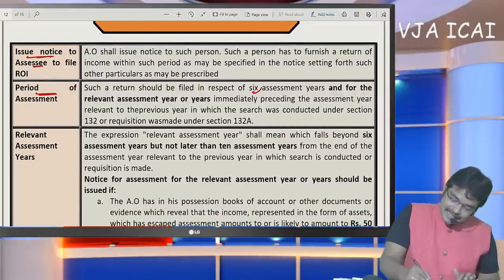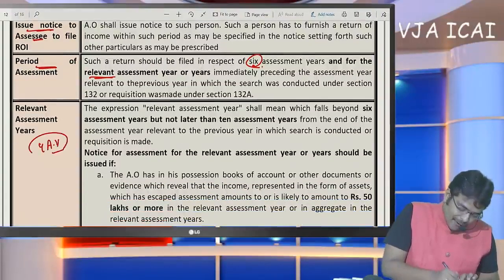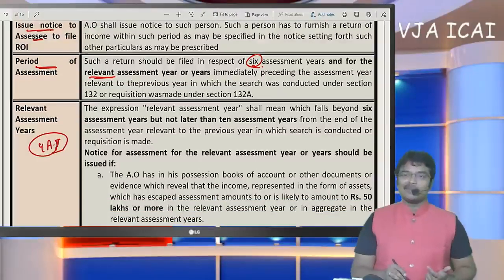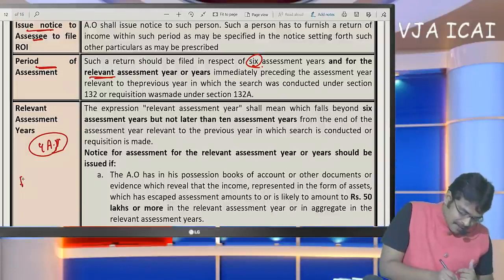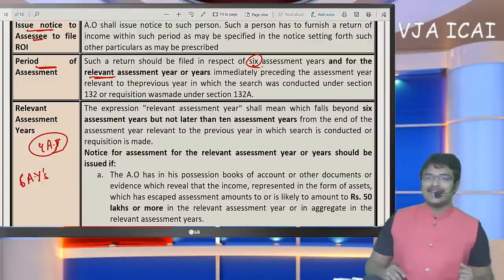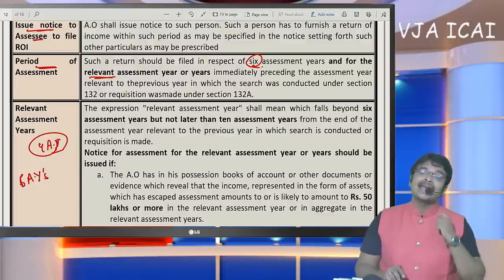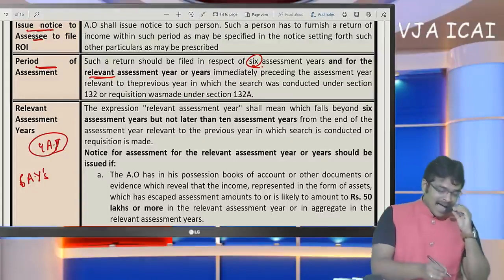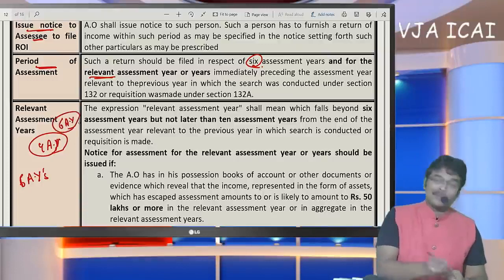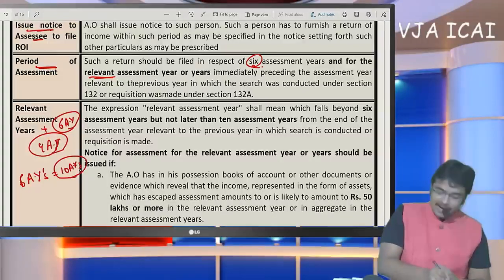Period of assessment: 6 years plus relevant assessment years. That means 4 assessment years back also they can go. When can they go back 4 years? Actually, the last 6 years' returns should be filed again now, disclosing such undisclosed incomes also. Why has the search been executed in the name of the SSE? Because the SSE has certain undisclosed incomes. Such undisclosed income should be disclosed now, and along with such disclosure, the last 6 assessment years' returns should be filed now. Along with this, 6 plus 4, that means 10 assessment years' returns should be filed now.